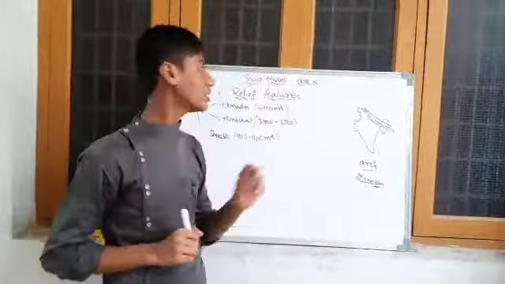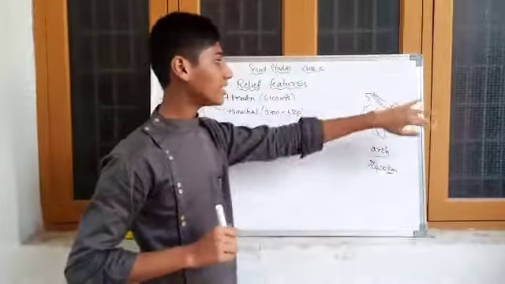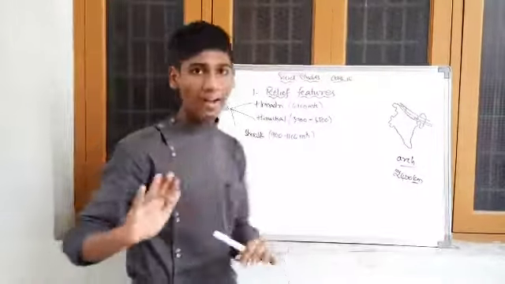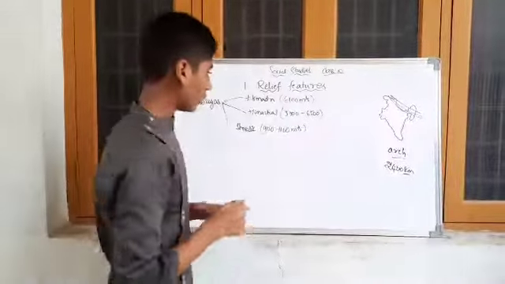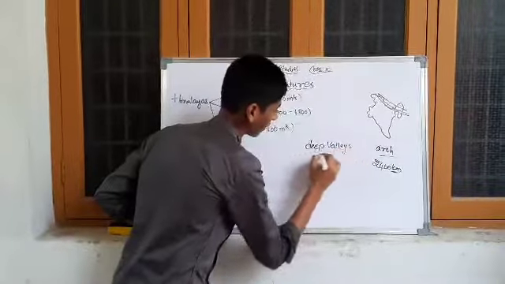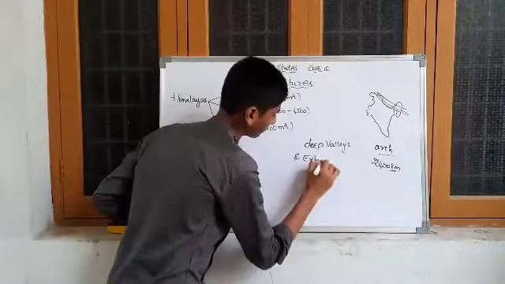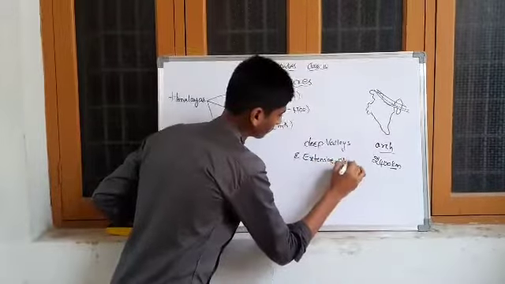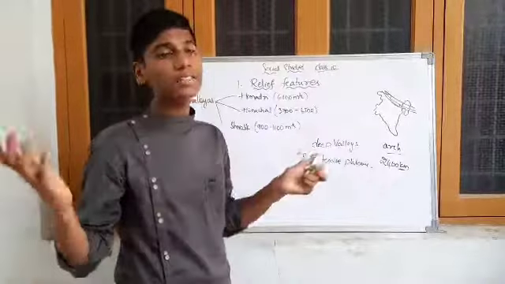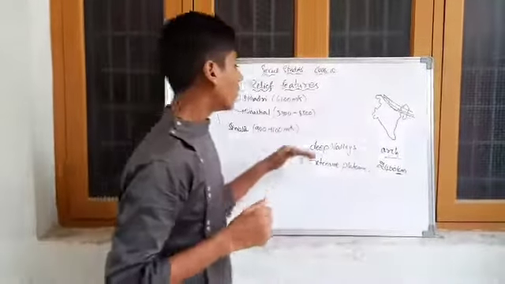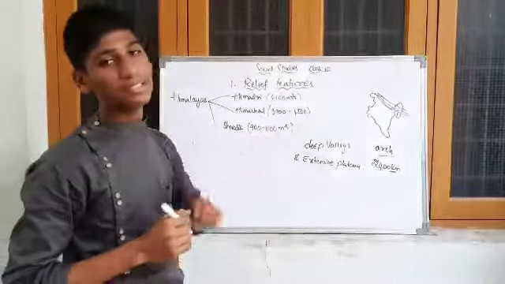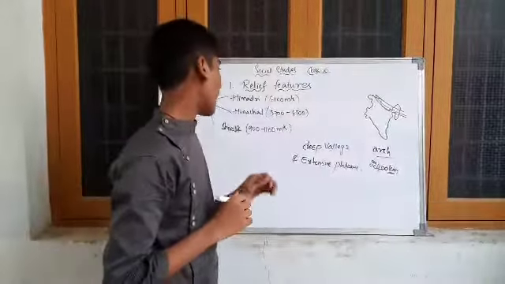There are 3 parallel ranges of the Himalayas. What are they? Himadri, Himachal and Shivaliks. These parallel ranges are divided by deep valleys and extensive plateaus. A valley is nothing but a basin. So the Himalayan parallel ranges are divided by deep basins and extensive large-scale uplands.